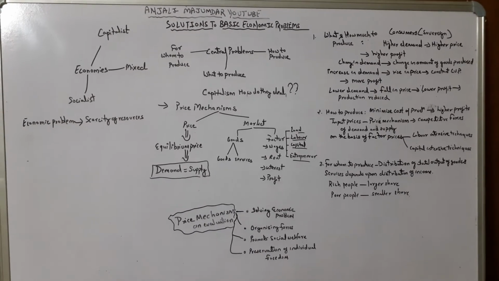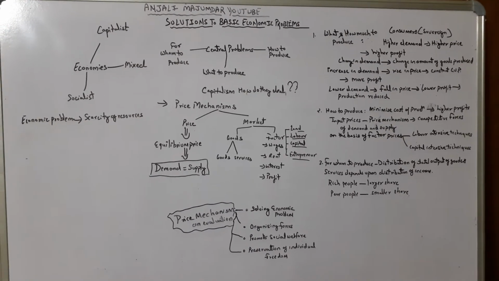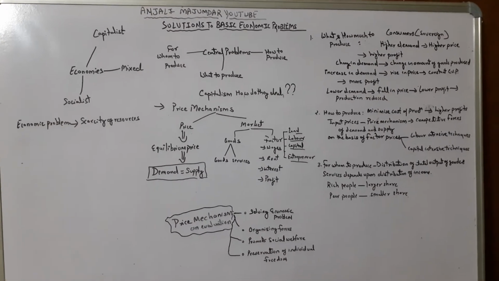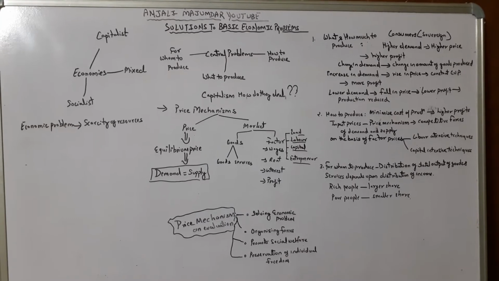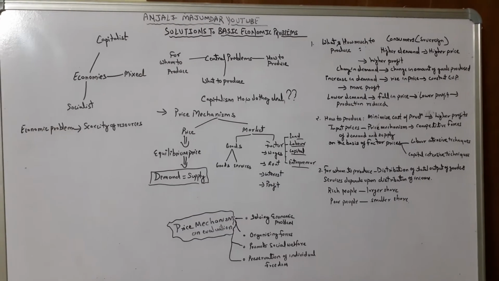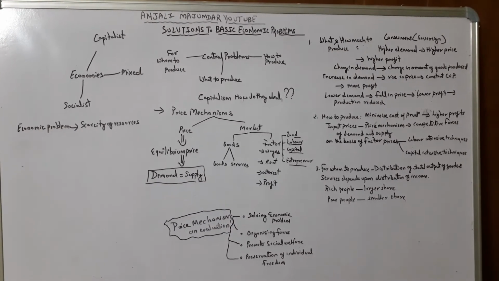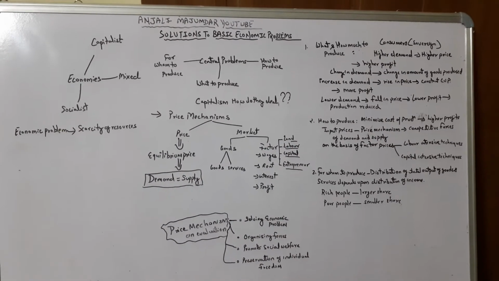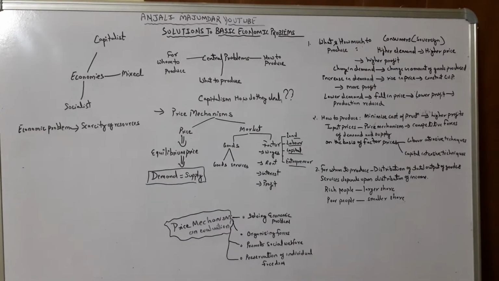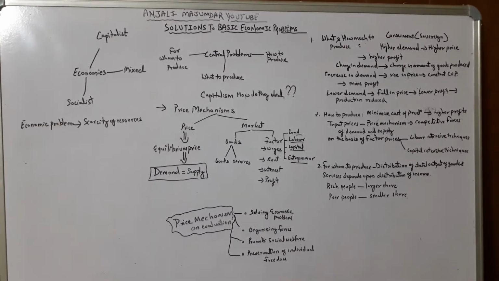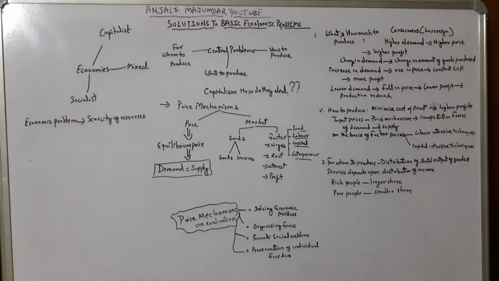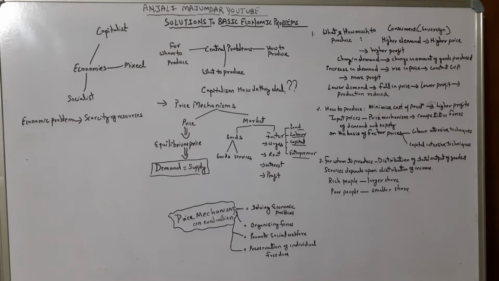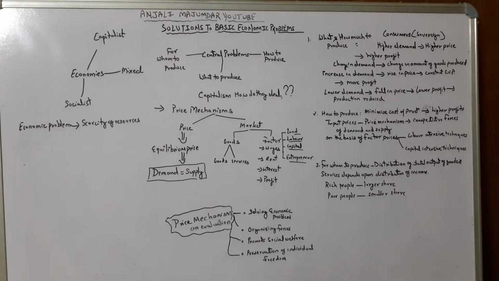From the very beginning, what is an economy? In simple language, economy is a system of livelihood where basic economic activities like production, consumption, distribution and exchange, these four important economic activities, take place.